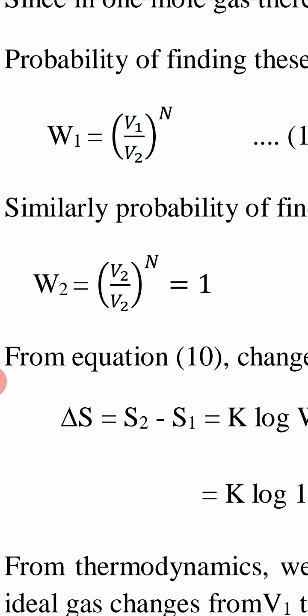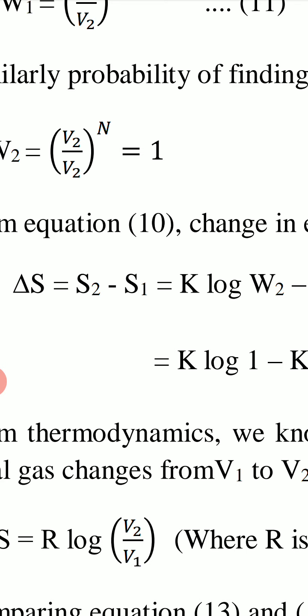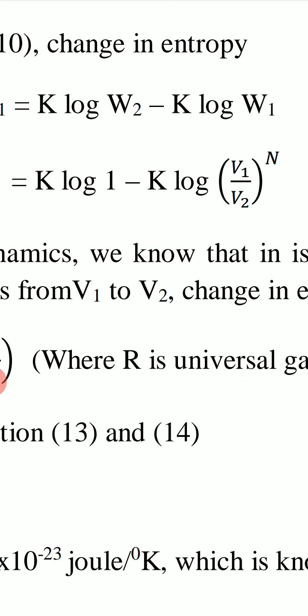Now we find the change in entropy by using this relation S equal to K log W. Change in entropy delta S is equal to S2 minus S1. S2 is final entropy and S1 is initial entropy. So S2 is K log W2 and S1 is K log W1. Now put the values of W2 and W1. Then delta S becomes K log 1 minus K log (V1 upon V2) to the power N. Log 1 is 0.